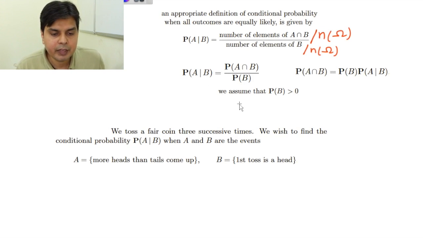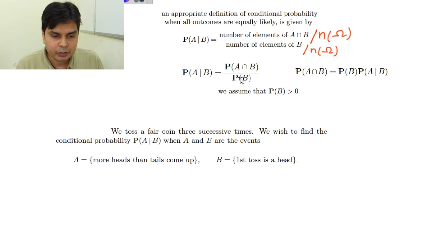In this definition we have also assumed that P(B) is greater than 0. Why? Because by the very definition of conditional probability, I mean the probability of A given that B has happened. So given that B has happened, it means the probability of B has to be greater than 0. You cannot take a case in which P(B) is equal to 0, because it means the event will never happen. If the event is never going to happen, why talk about conditional probability? Moreover, if P(B) is 0, then this definition will also not be valid, because division by 0 is not allowed.